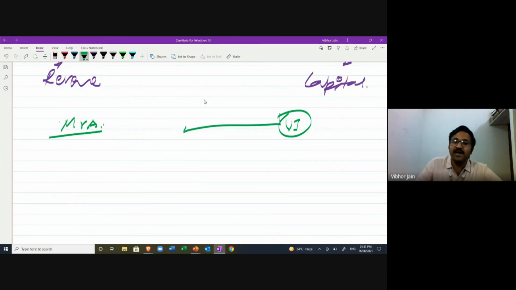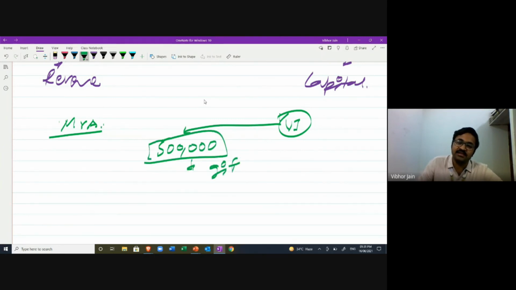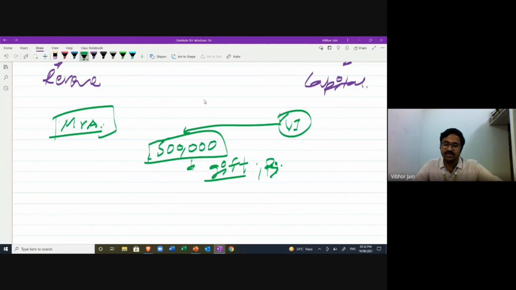So I paid him 5 lakh rupees as a gift, as a prize, as a reward. I hope you understand. You must be thinking that 5 lakh rupees is too much. No, I'm rich, that is not a concern for me. So I've paid him 5 lakh rupees. Mr. A, you are a very good student, you are the ideal student. Please accept this as a token of reward, and this is a gift for you. You can do whatever you want with this money.